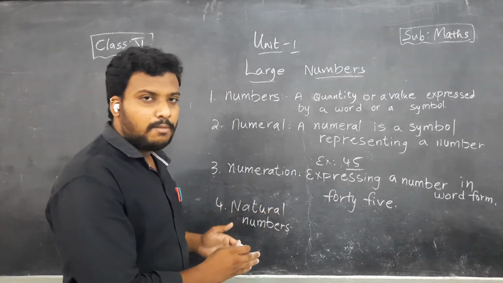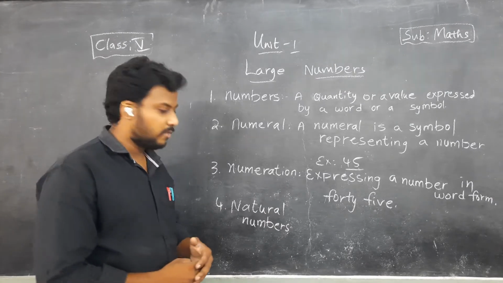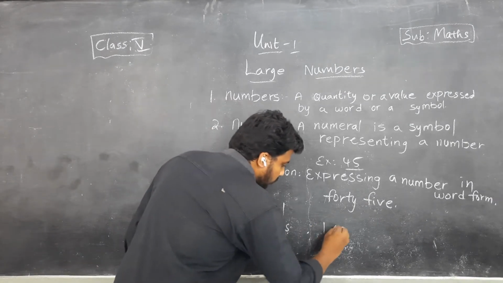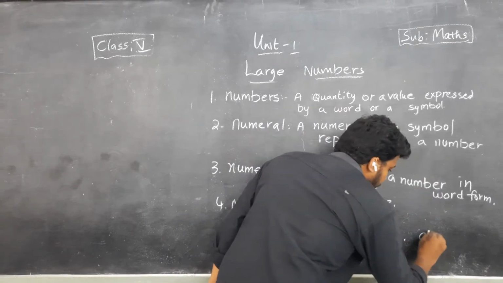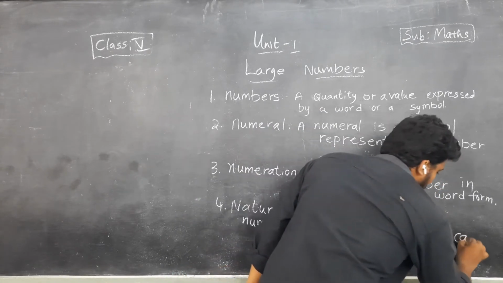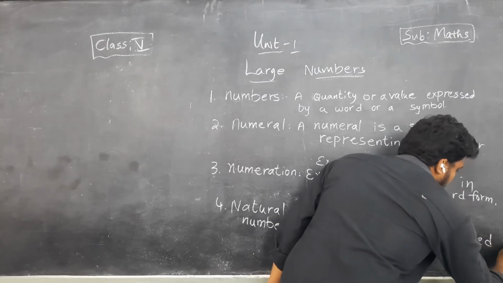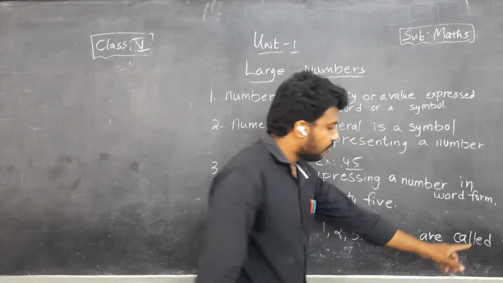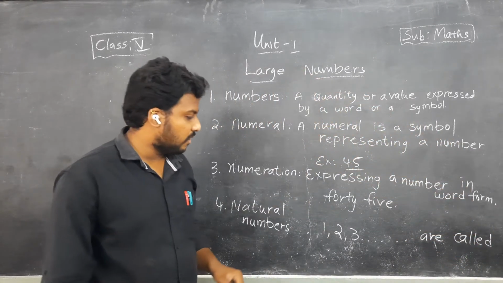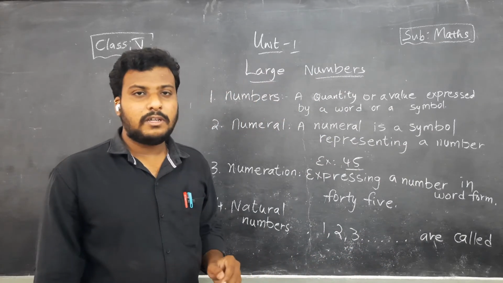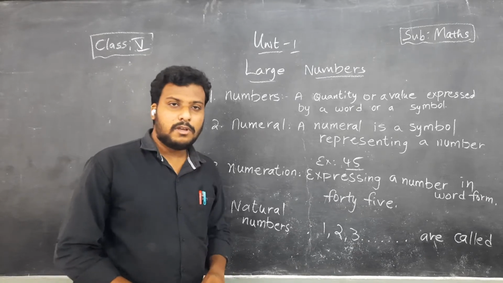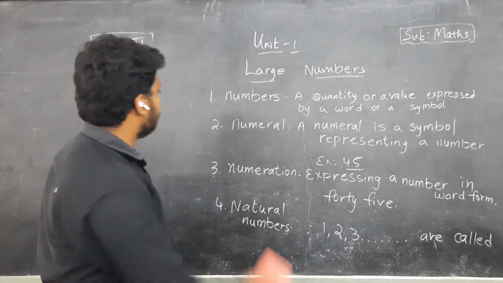So counting numbers are nothing but natural numbers. So 1, 2, 3 and so on are called natural numbers. I am writing it simply as NN. Okay children, there is no end for these numbers. They are infinite, children. Next we will see whole numbers.